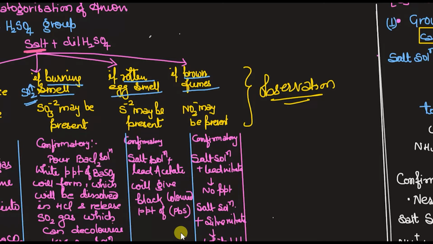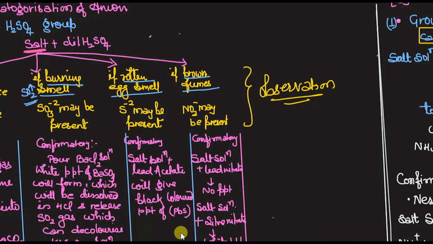So the burning smell identifies that this salt may have the sulfite ion.